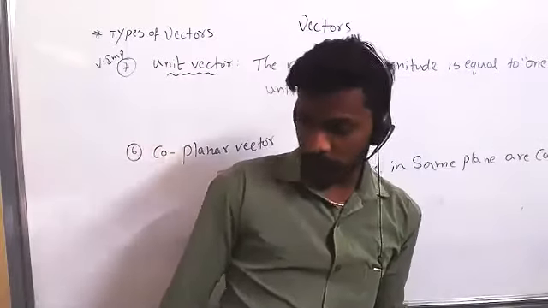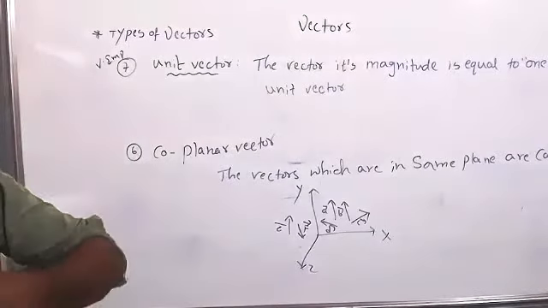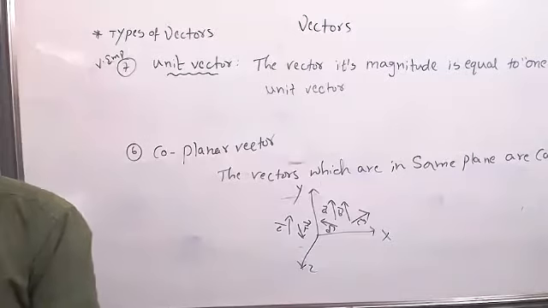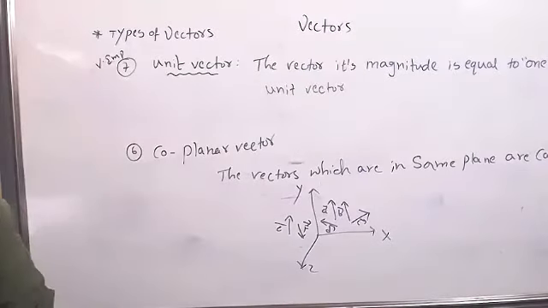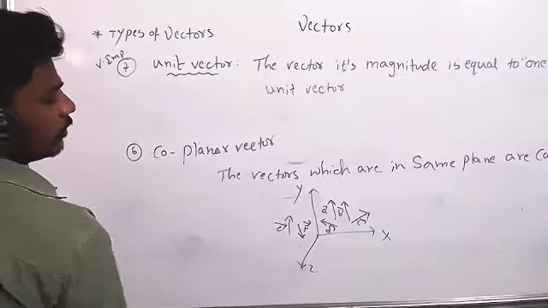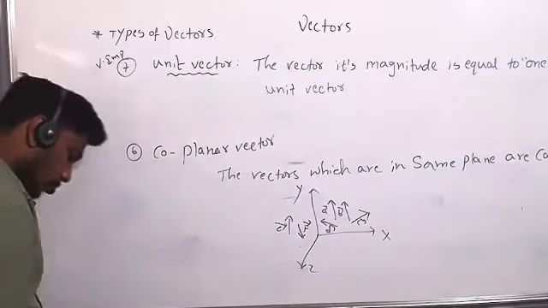Sir, in the coplanar diagram, C and F capital, are they bold words? They are not different. I have written arrow marks also, so those are vectors only.